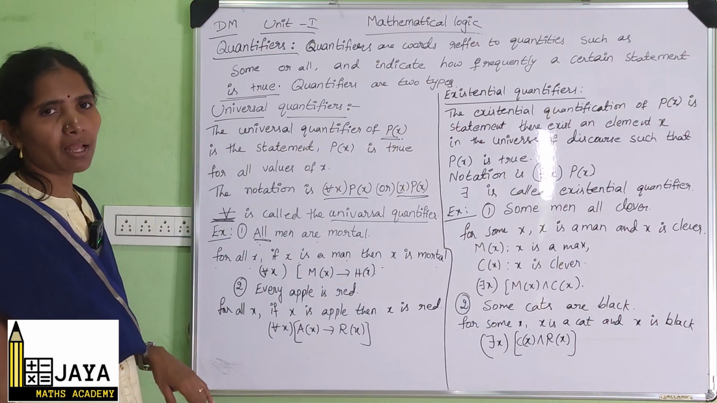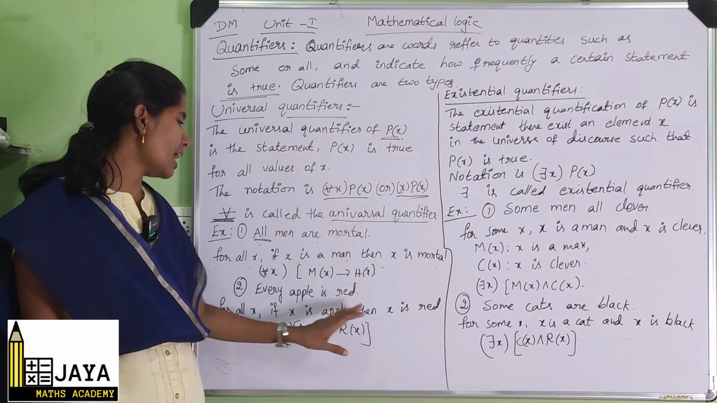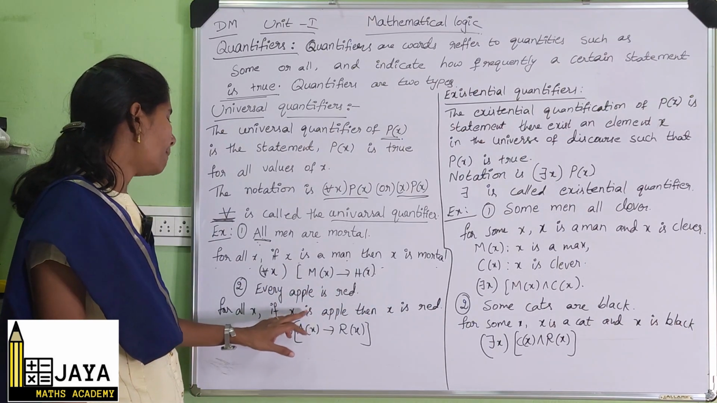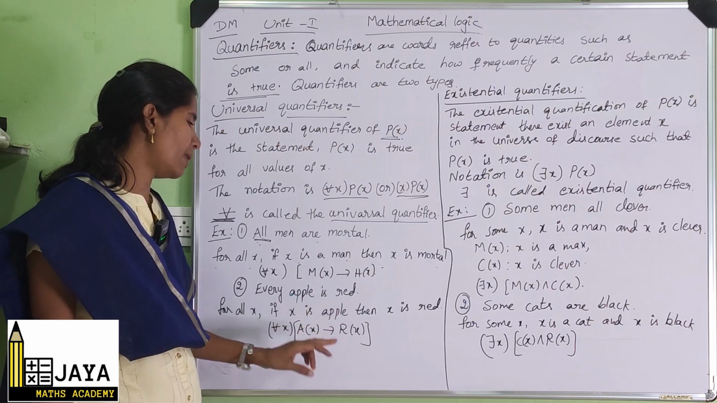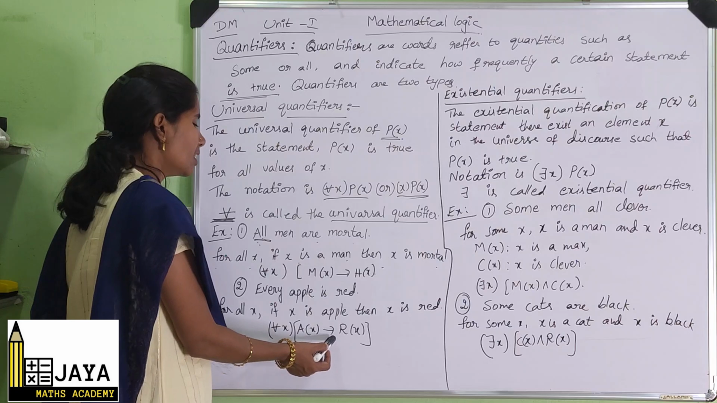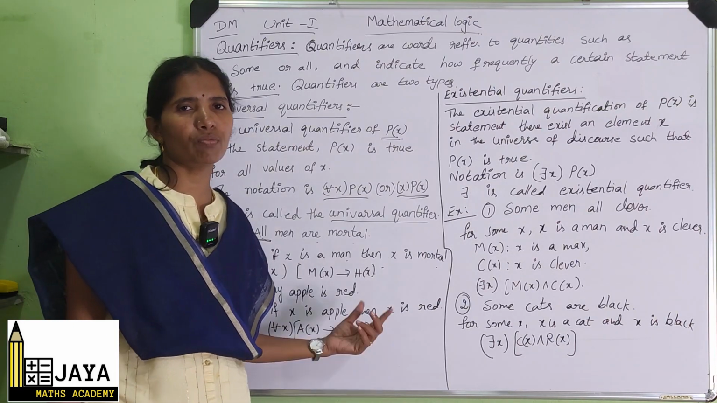In the second example, every apple is red. So for all x, if x is an apple, then x is red. A of x means x is an apple, R of x means x is red. So for all x, A of x implies R of x.